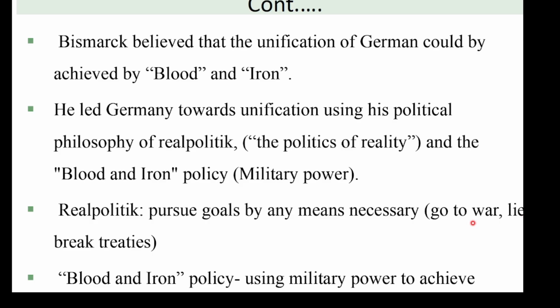Go to war, break treaties, to reach the goal is called real politics for him. The blood and iron policy means using military power to achieve unification of Germany.